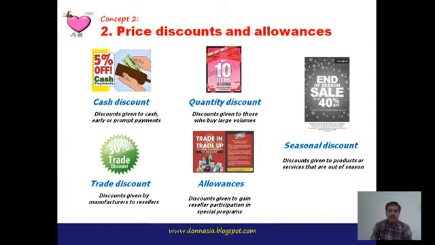Out of season means there is no season for a particular product and demand is not there. So to attract customers or generate demand, we use such discounts. It is called the seasonal discount.